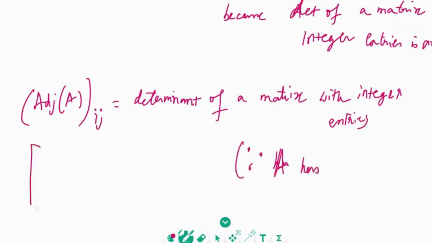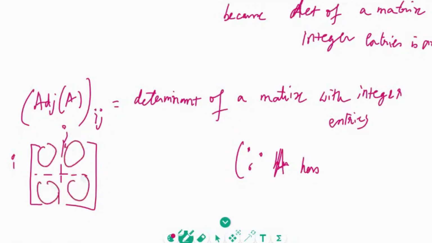Maybe you can draw a picture like this. Surely if you draw this picture, they will understand. This is a way to write it.